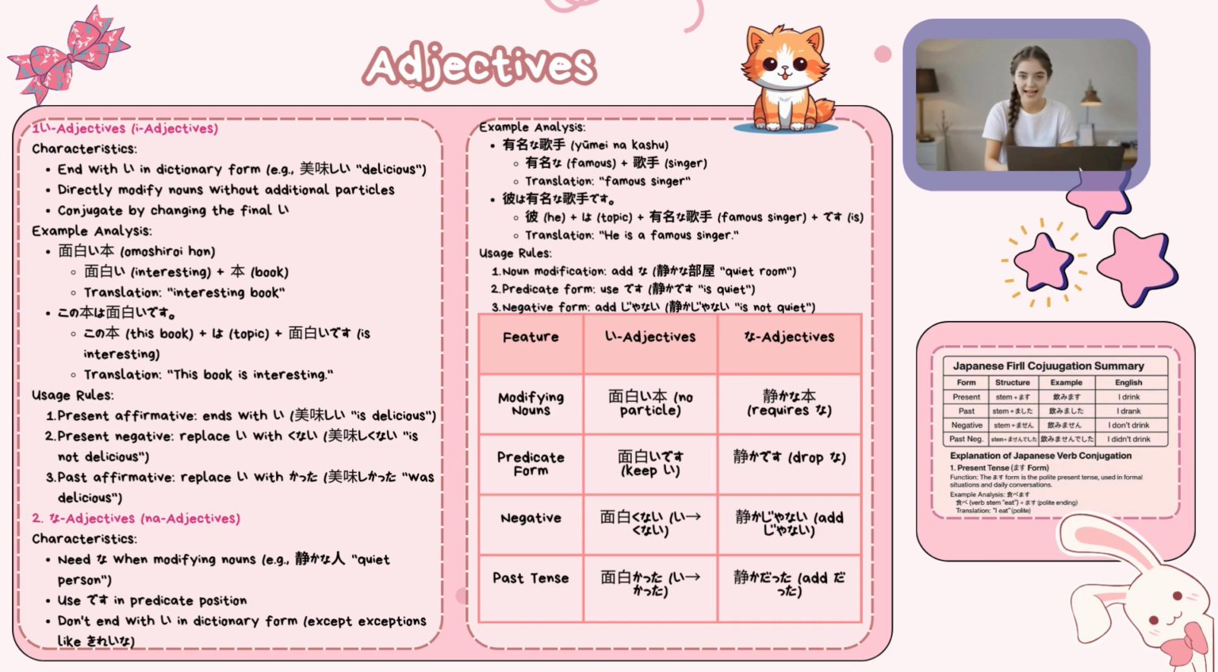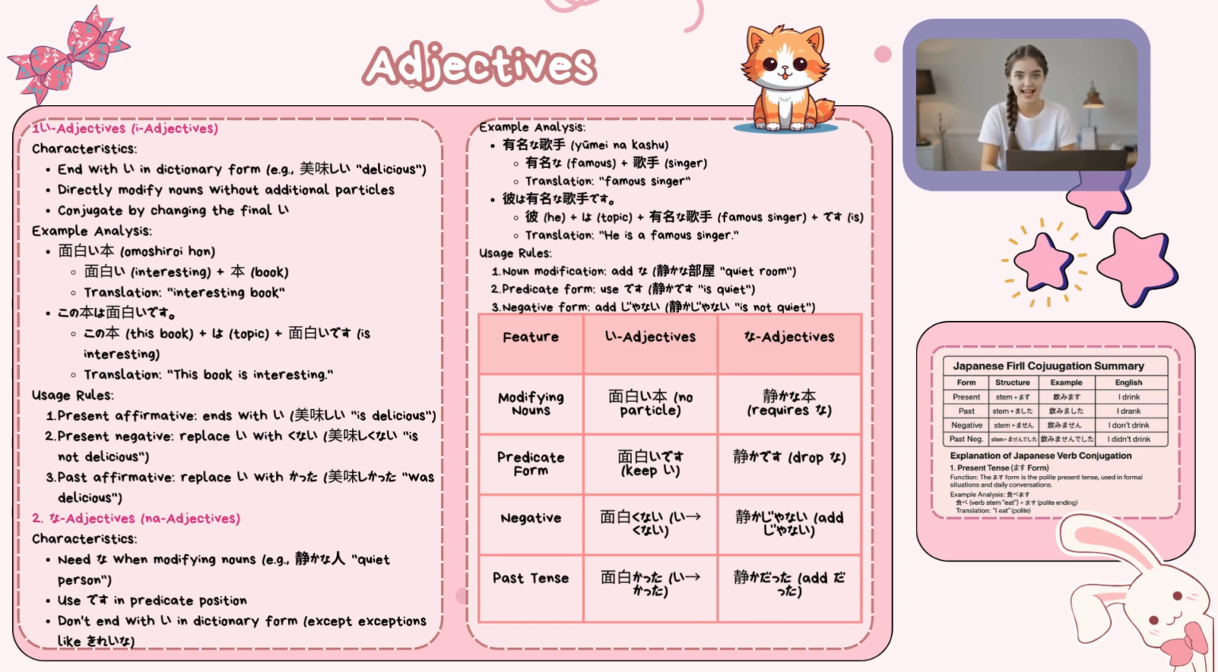To better understand how i adjectives and na adjectives differ, let's look at how they behave in four different grammatical situations. Modifying nouns: i adjectives can directly modify nouns without any particle. Example: omoshiroi hon, an interesting book. Na adjectives must use na before the noun. Example: shizuka na heya, a quiet room.